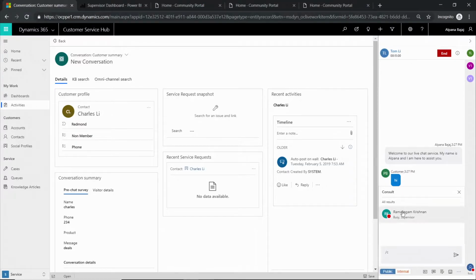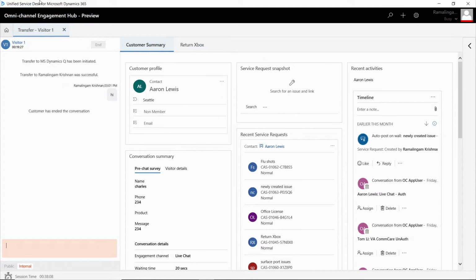So in this particular scenario, when I launch consult, I can see all the agents who are available in my queue. And you can also see that we also display the presence and the role of the agent. And this is a good segue for me to also showcase the fact that Omnichannel Engagement Hub capabilities are not only available on top of the browser-based experience that we have, but it is also available on top of the Unified Service Desk client that we have.